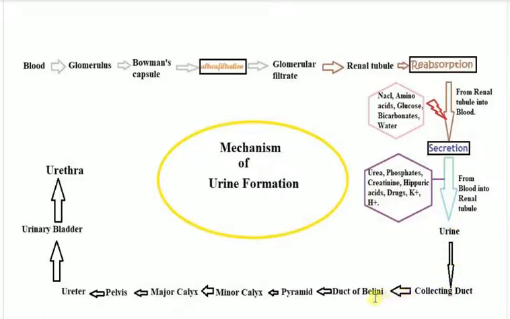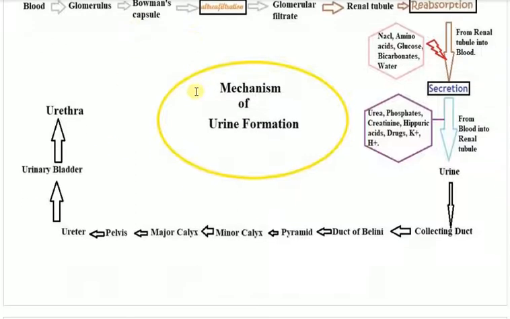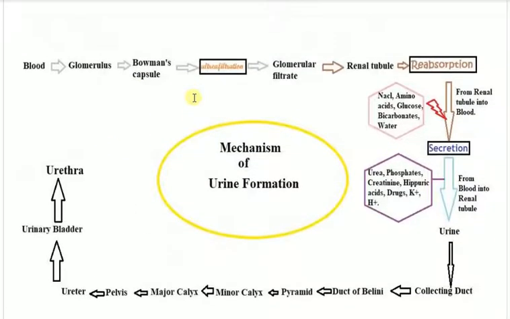From the collecting duct it goes to the duct of Bellini, a bigger duct, then to the pyramid, minor calyx, major calyx, pelvis, ureter, urinary bladder, and urethra. So this is, in short, the gist, the fate of urine, how it is produced and how it is delivered. Okay, so this is the mechanism of urine formation. You can also note it down if you would like to.